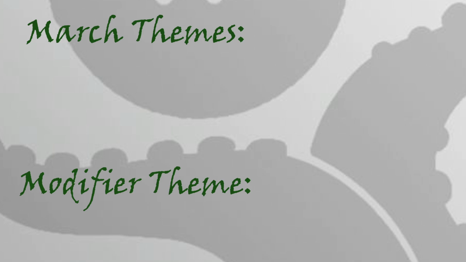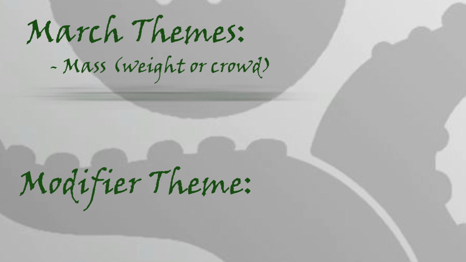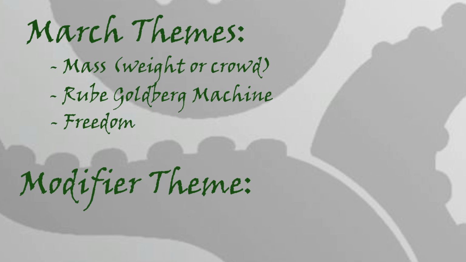There are 3 main themes for each month and a modifier theme. For March, these were Mass, can be interpreted as weight or as crowd, Rube Goldberg machine, and freedom. And the modifier theme was split screen. So I guess this time I will need 2 explanations.